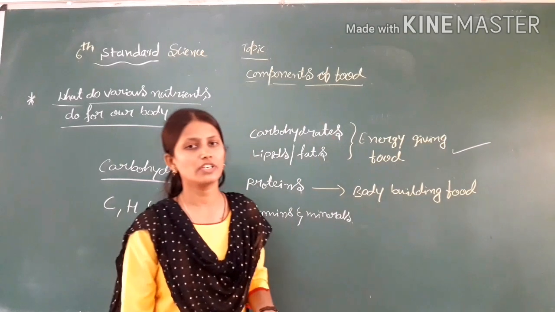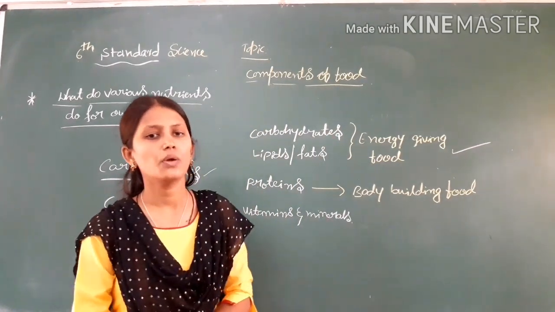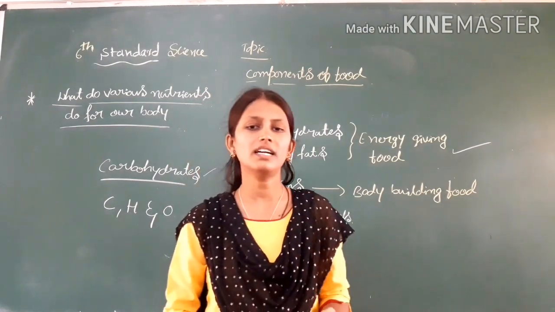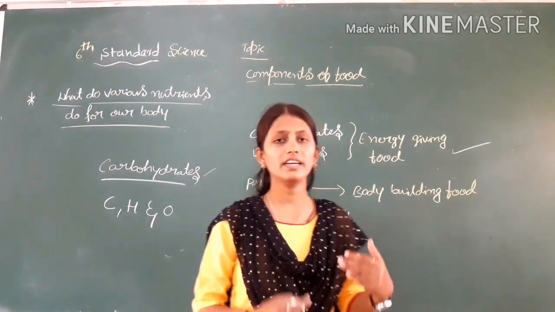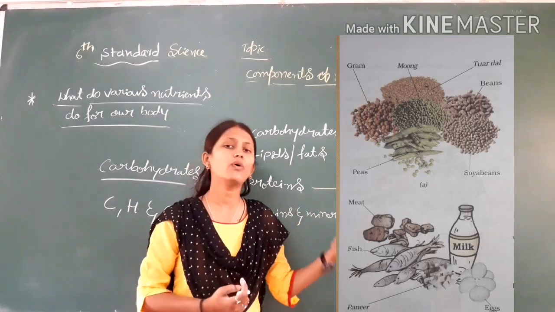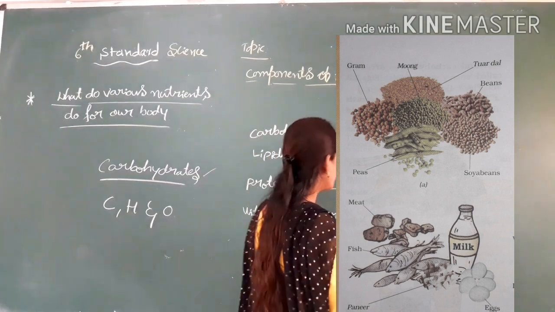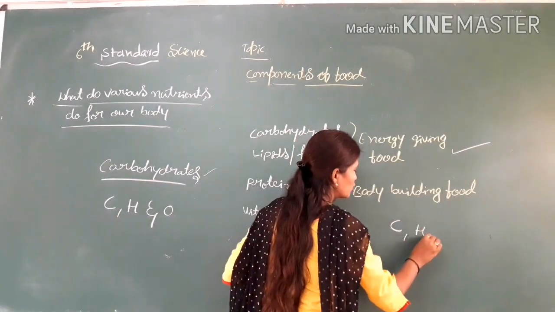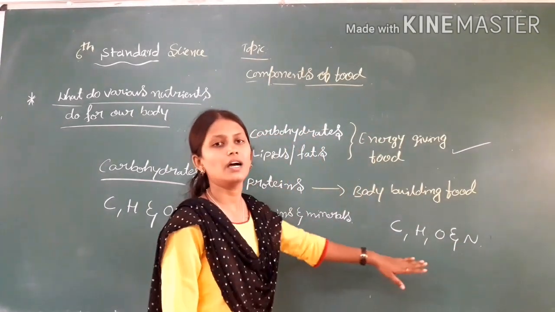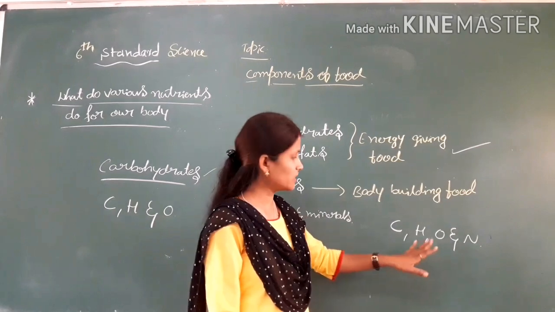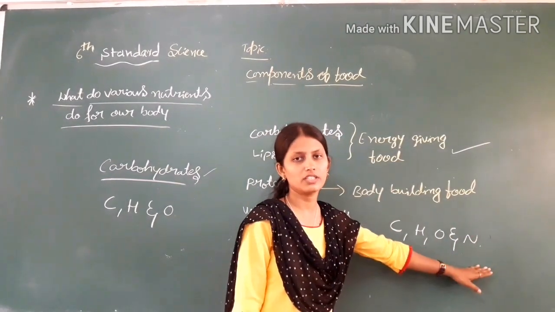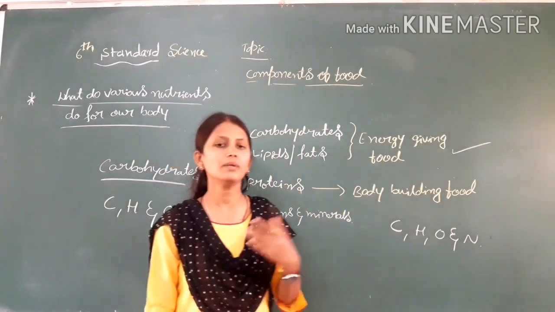Then what about the proteins? Proteins are also very essential to our body. Proteins are needed for the growth and repair of our body. Here there are some sources of the proteins. Then what are they made up of? Proteins are made up of carbon, hydrogen, oxygen and nitrogen. These are the components present in the proteins.